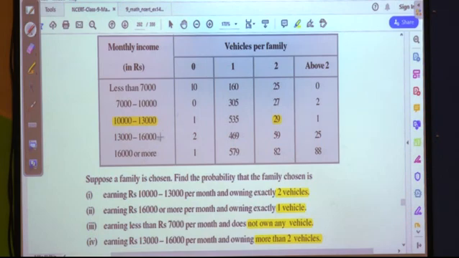Then how to solve this? Probability of the first one, earning rupees 10,000 to less than 13,000 per month and owning exactly 2 vehicles. Instead of writing the whole sentence, I am writing P of first. The number of families having exactly 2 vehicles is 29, upon the total survey of 2,400.